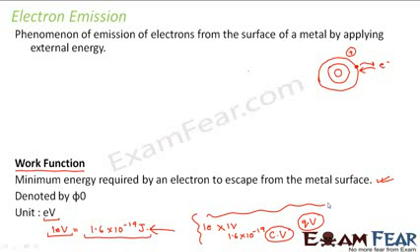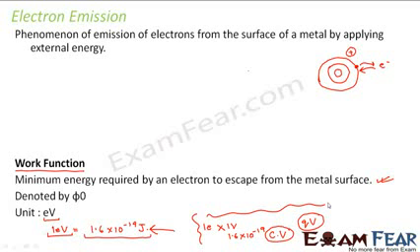What is electron emission? Taking out electrons from a metal surface. So which electrons do we generally take out from the metal surface? The free electrons, that is the ones which are present in the outermost shell. So when will electron emission take place? When you provide energy which is greater than the work function of the metal. Now this work function varies with metal. Different metals will have different work function.